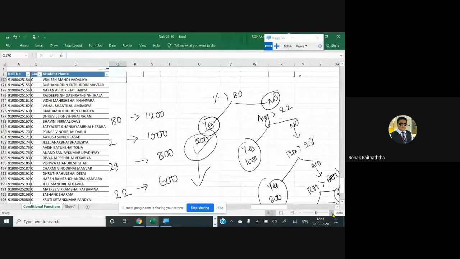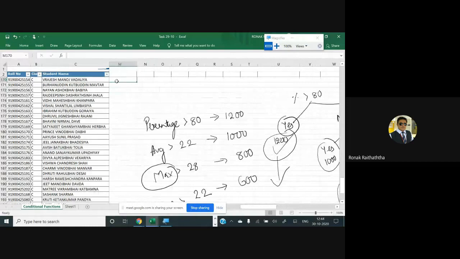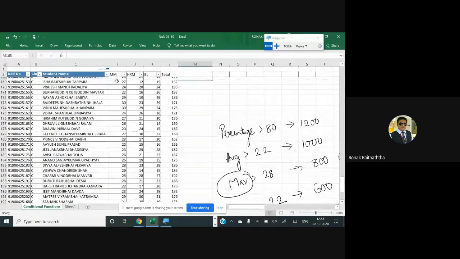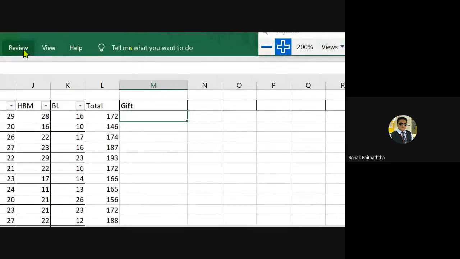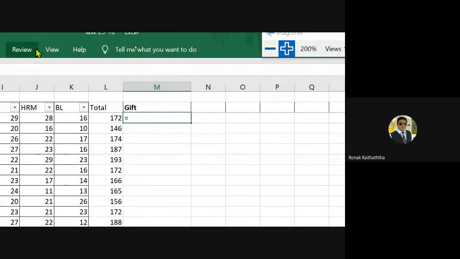So I am expanding it a bit. Now let's start doing it over here in all the marks which you have got. Here I want the gift results, so I'm writing it over there, giving a heading and starting with the sign of equal to. Can someone tell me how should we go ahead? What is the function we should try using over here? Very simple, no?